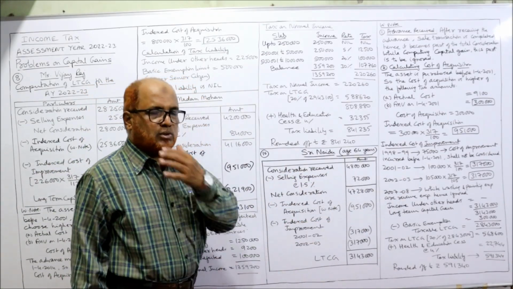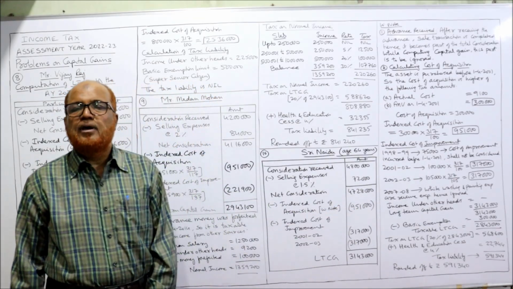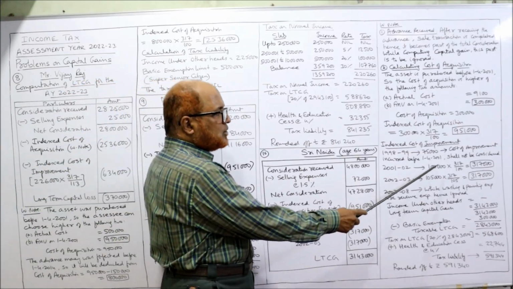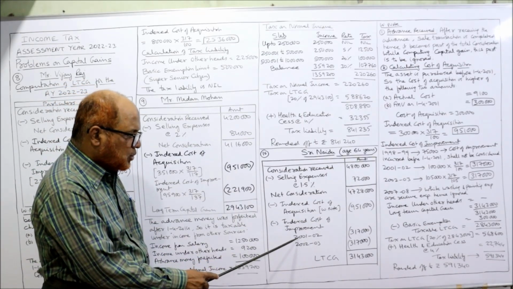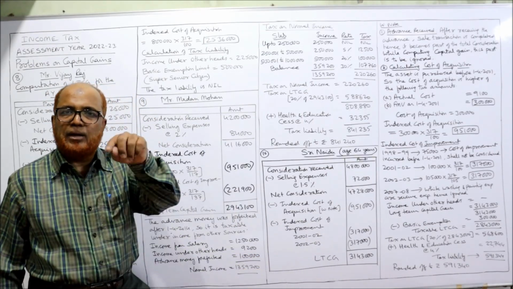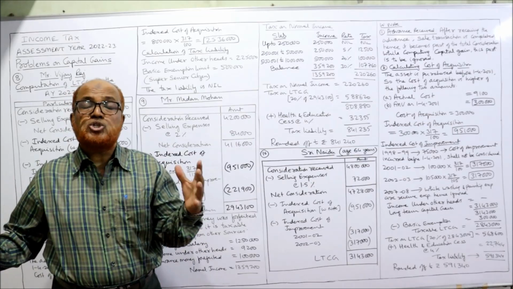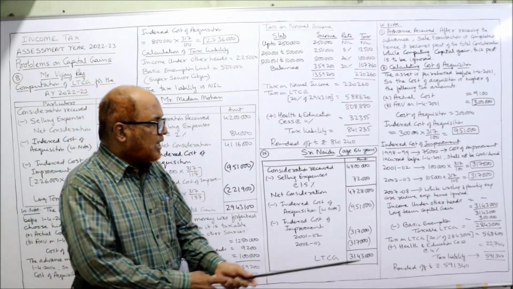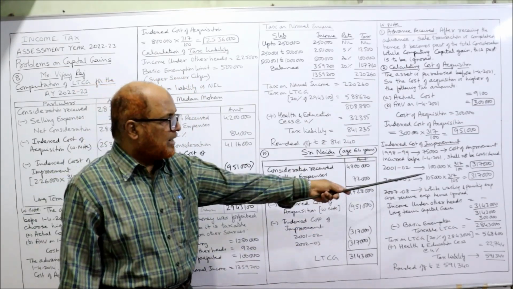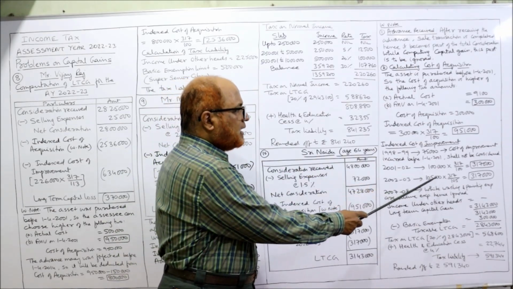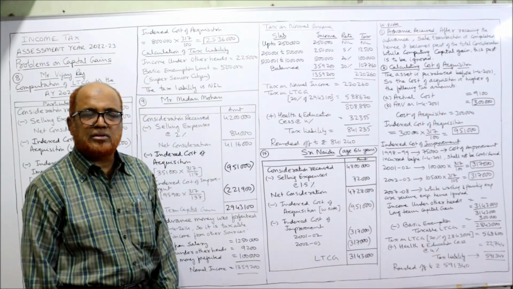Second, in 2001-2002, they constructed the second floor, incurring 1 lakh. So here indexed cost of improvement: 1 lakh into 317 by 100, 3,17,000, in bracket, which denotes subtraction. Next, 2002-2003, some renovation was made, incurring 1,05,000. The index number for 2002-2003 is 105, given in the problem. So 1,05,000 into 317 by 105, 3,17,000. Here you can take 3,17,000.